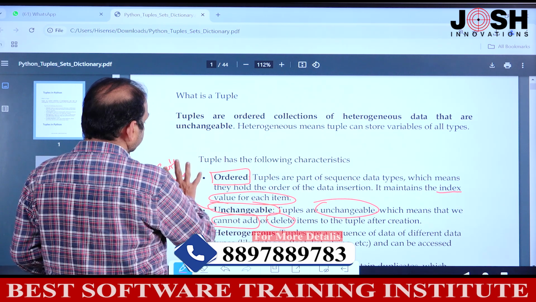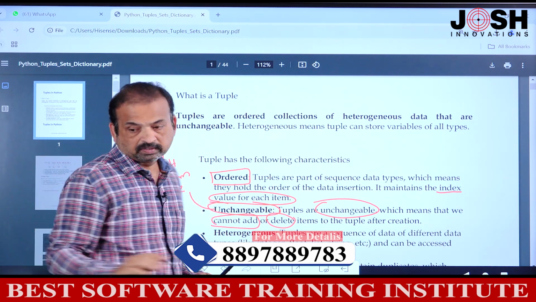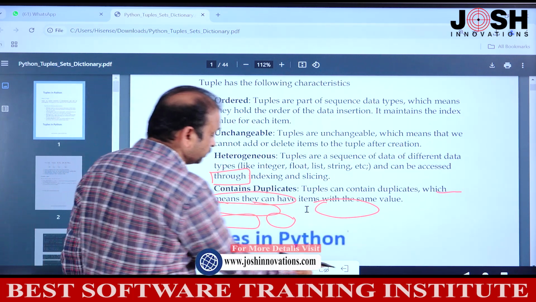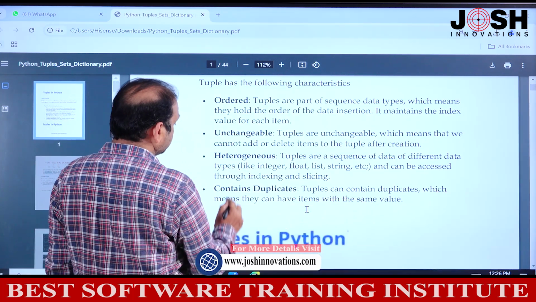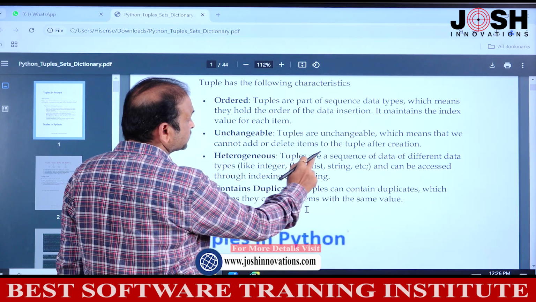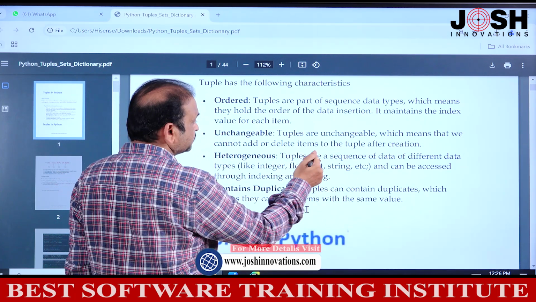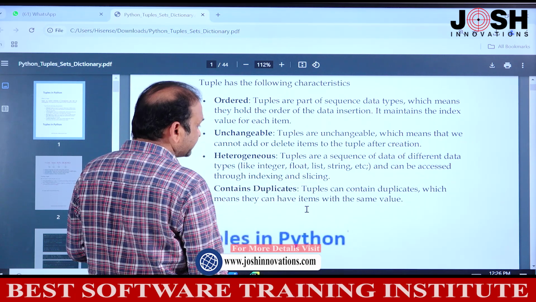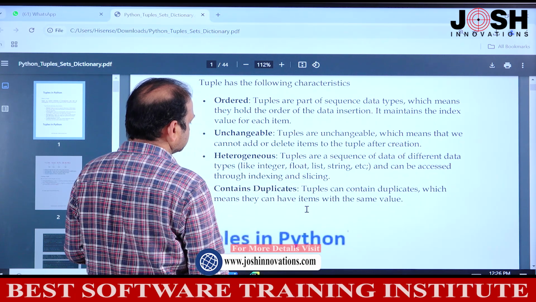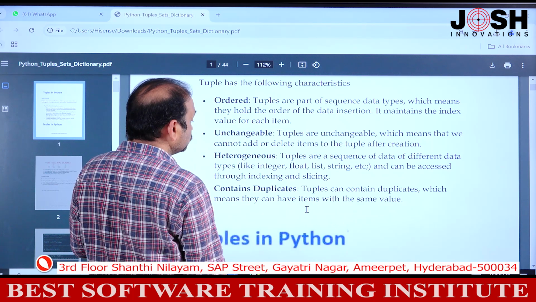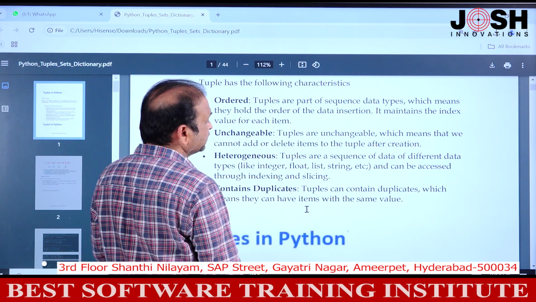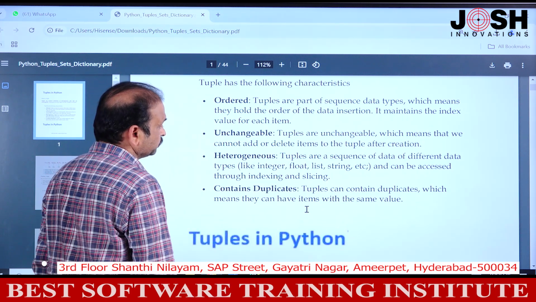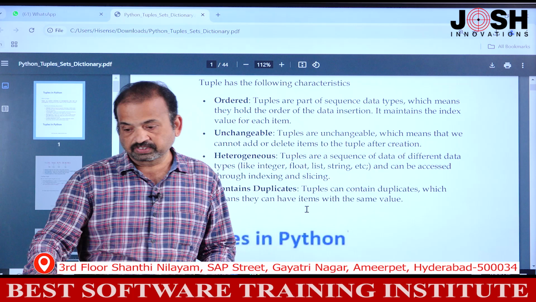Heterogeneous. Again, the items can be any data type. Tuples are a sequence of data of different data types like integer, float, list, string, etc., and can be accessed through index and slicing. Contains duplicates: tuples can contain duplicate values, same like list, which means they can have items with the same value. These are the 4 properties of tuple.